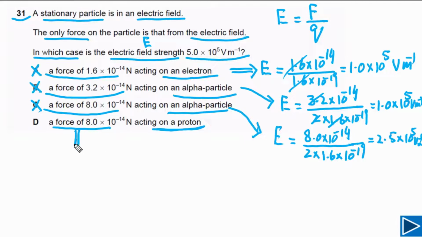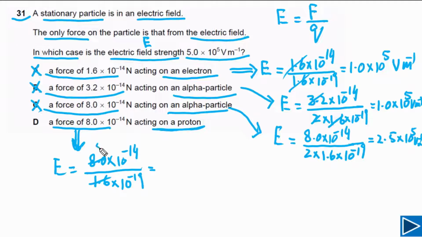Now if we go to our final option D, it should be the answer. E is equal to F over Q. Force in this case is given as 8.0 times 10 to negative 14, and the particle is a proton, and the charge on a proton is equal to the charge on an electron. So this is 1.6 times 10 to negative 19. If we solve this, 8 divided by 1.6, we will get 5.0 here. So we can say this is 5.0 times 10 to 5 volts per meter. So our best possible answer for this question is D. So D is the answer.